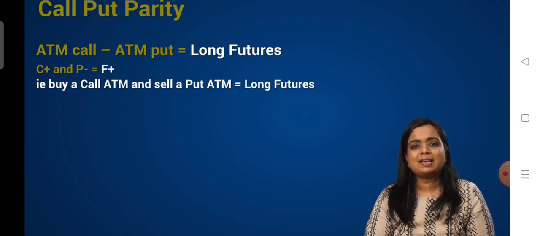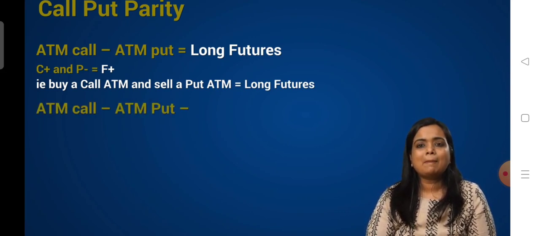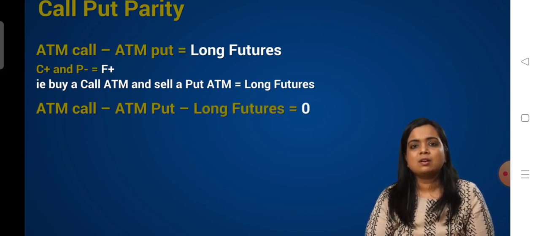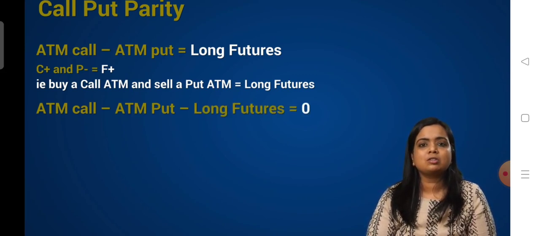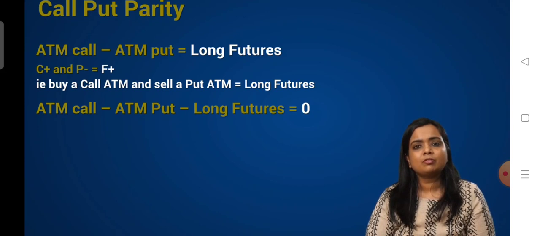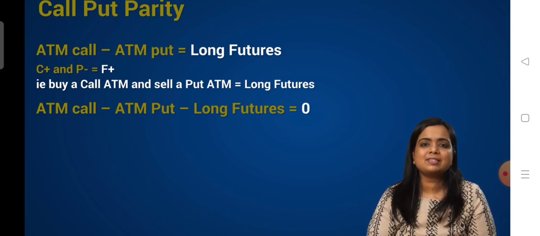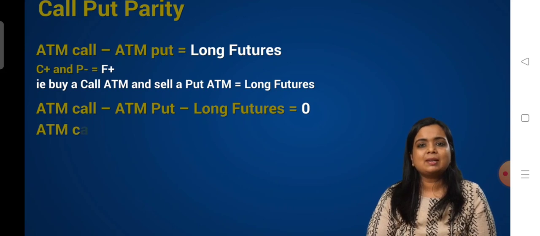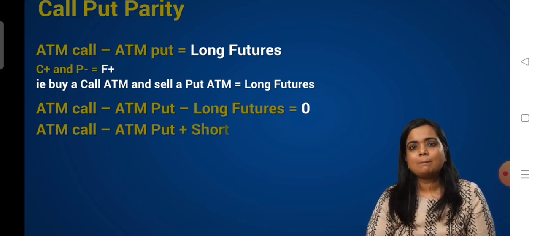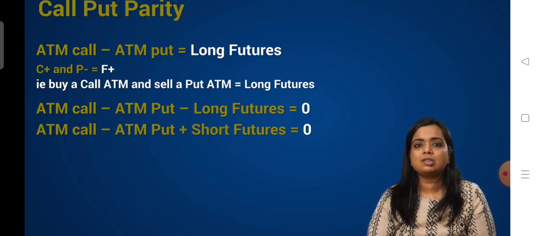We can also say that ATM call minus ATM put minus long futures should be equal to 0. From the equation, I have taken it to the left hand side. So ATM call minus ATM put plus a short futures is equal to 0.